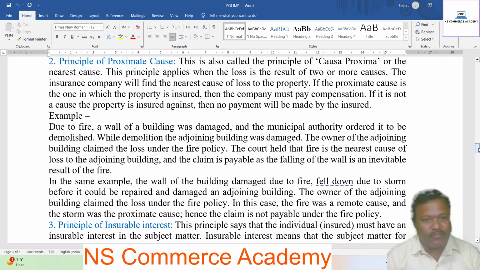In the same example, the wall of the building damaged due to fire fell down due to a storm before it could be repaired, and damaged the adjoining building. The owner of the adjoining building claimed the loss under the fire policy. In this case, the fire was a remote cause and the storm was the proximate cause. Hence, the claim is not payable under the fire policy.